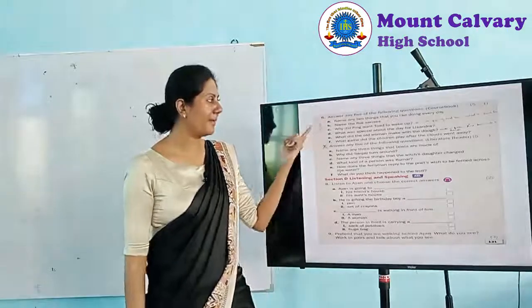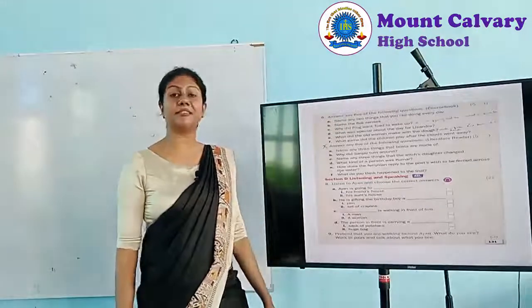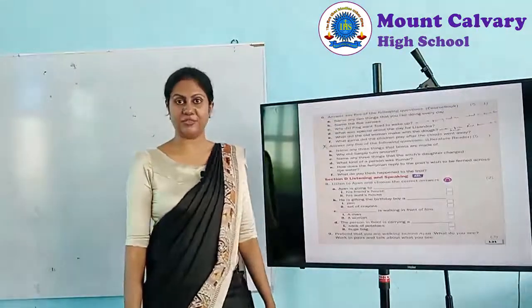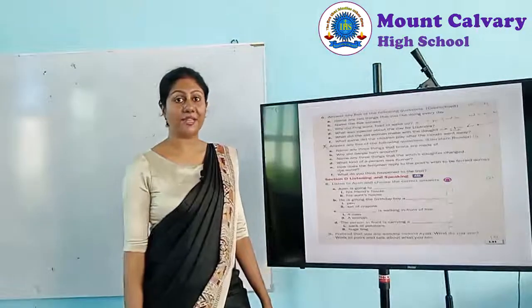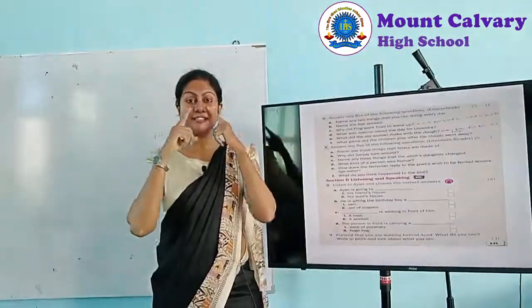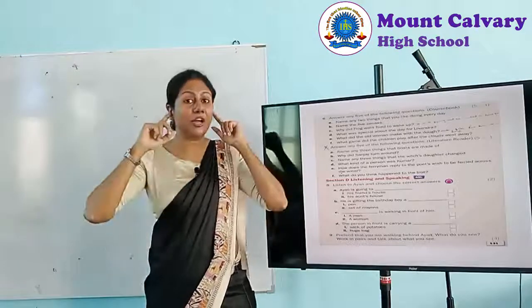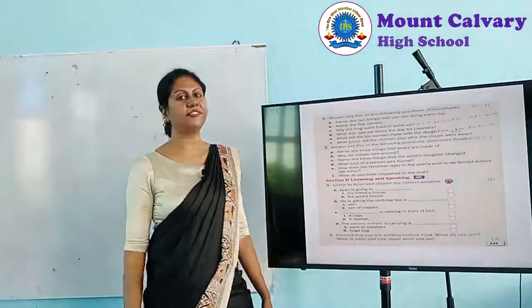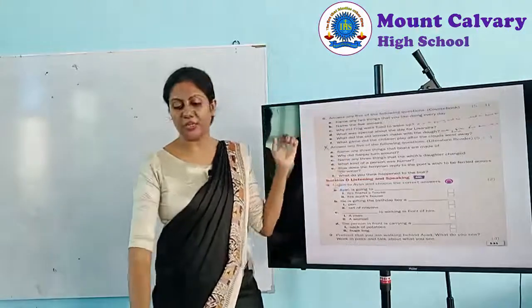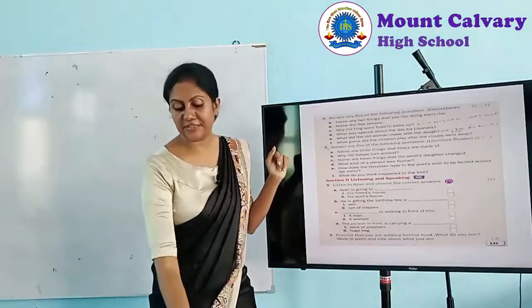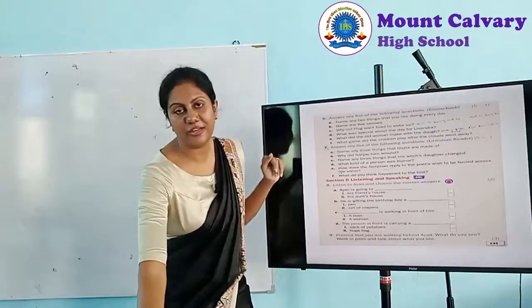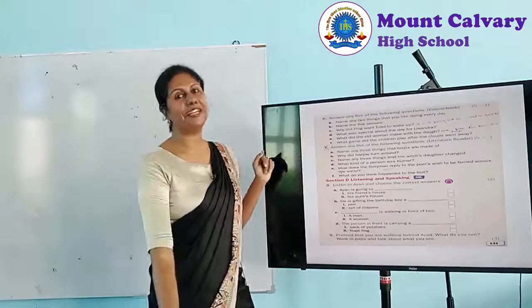Right. B. Name the 5 senses. Do you remember the senses? What is the story we did? Yeah, 5 senses. Yeah, what are the senses? Yes, sight, smell, touch, taste and sound. They are the 5 senses, right? You refer your book in page number 76. You find that story, My 5 Senses. You refer it and write the answers.